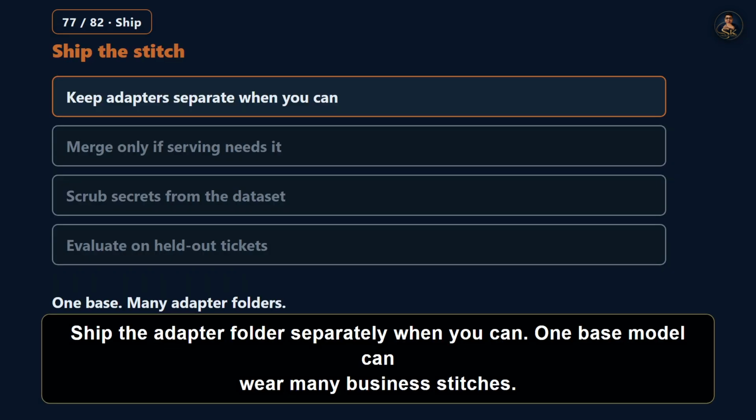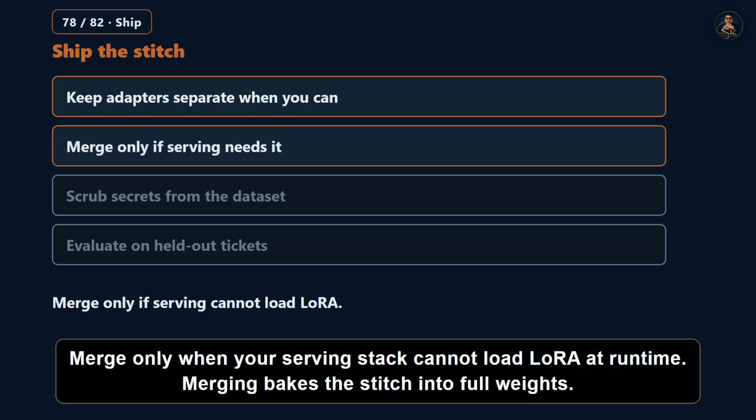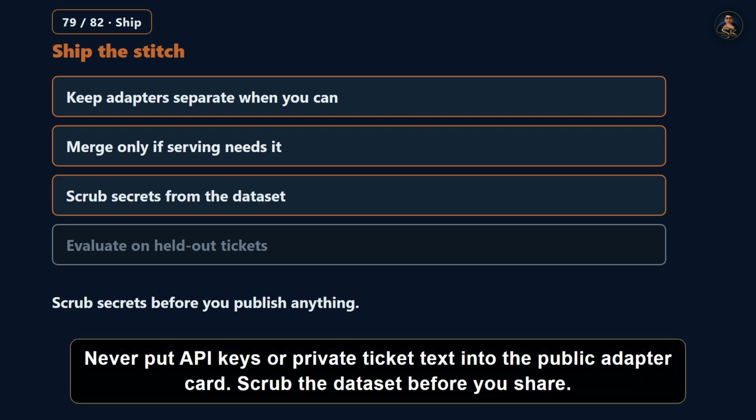Ship the adapter folder separately when you can. One base model can wear many business stitches. Merge only when your serving stack cannot load LoRA at runtime. Merging bakes the stitch into full weights. Never put API keys or private ticket text into the public adapter card. Scrub the dataset before you share.